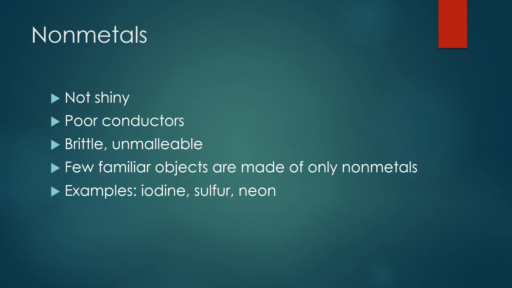Where metals, we use them for wire and technology. Nonmetals aren't quite as prevalent for us. So some examples, iodine, sulfur, neon, hydrogen, oxygen, they're all examples of nonmetals. Some that are essential, just not as common for us to be using.